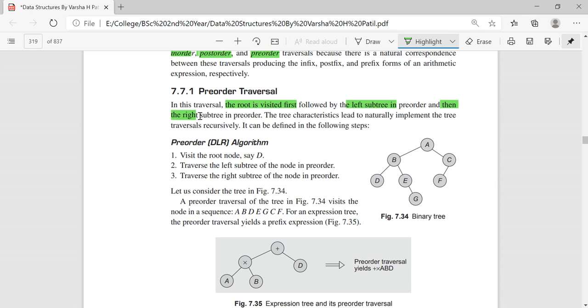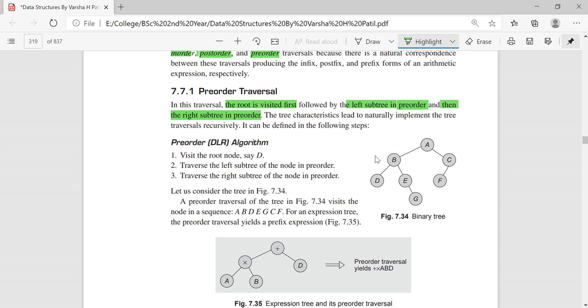In the left subtree also, again you have to follow the pre-order notation only, that is visit the root first, then left, then right. And for the right subtree also you have to follow the pre-order notation only.